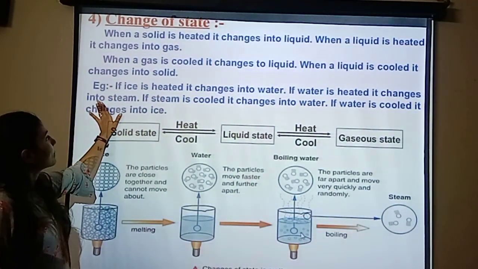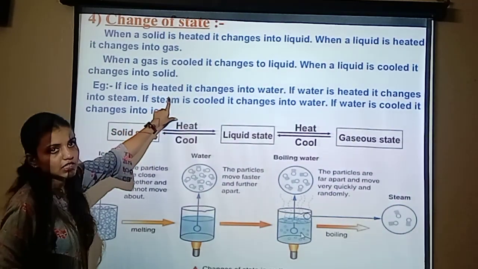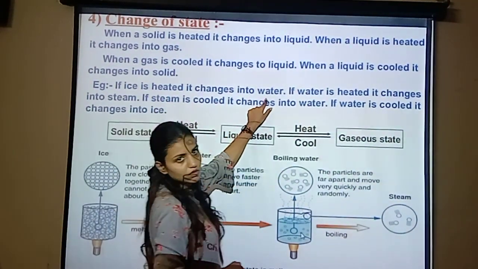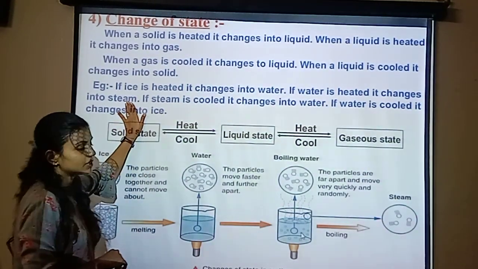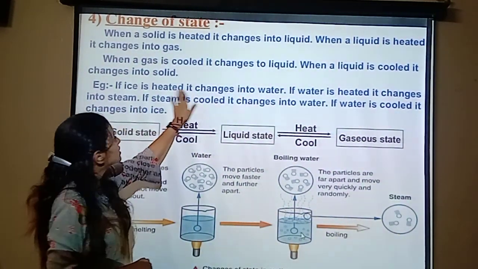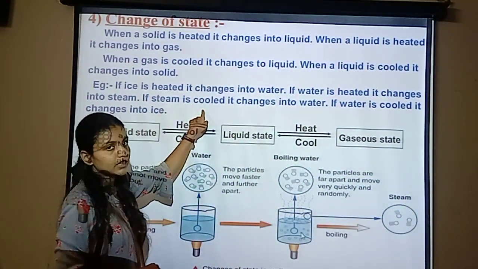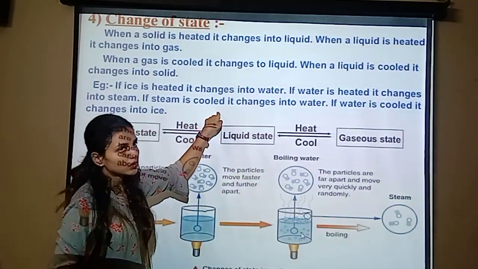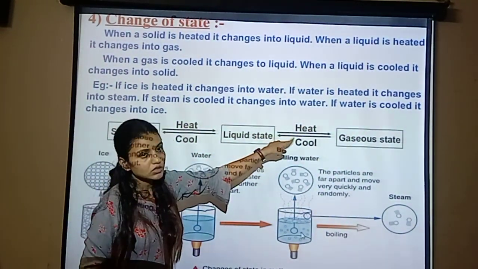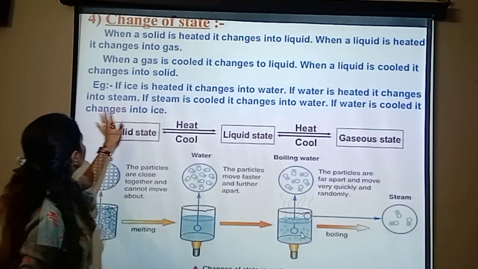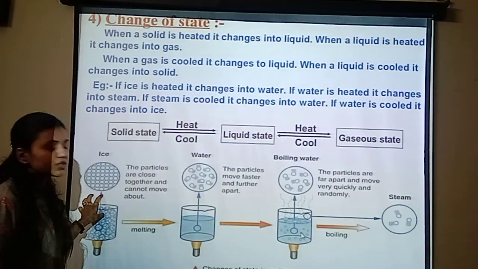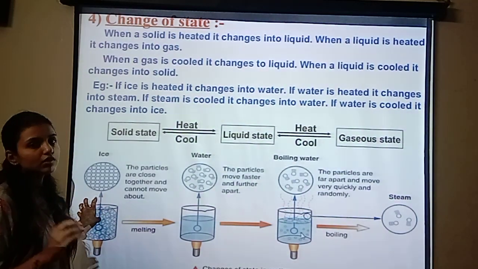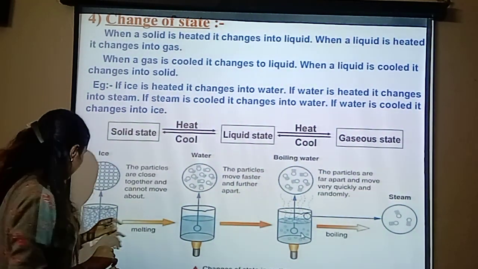Here is the example. If ice is heated, it changes into water. If water is heated, it changes into steam. If steam is cooled, it changes into water. If water is cooled, it changes into ice. This whole process shows how the state of matter gets changed.